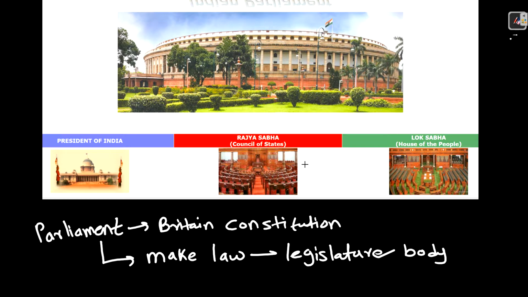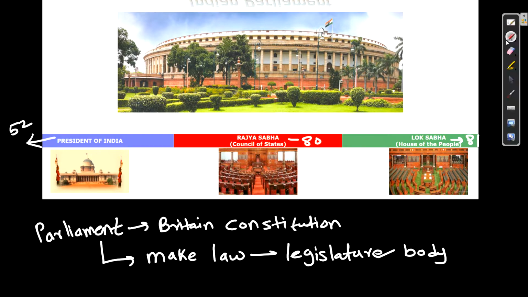Now see, under parliament, as we saw, there is a president, okay? The articles are very important for this. So for president the article is 52, okay? For Rajya Sabha the article is 80, and for Lok Sabha the article is 81, okay? So till now I hope that it is clear.